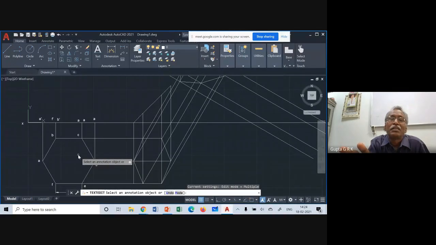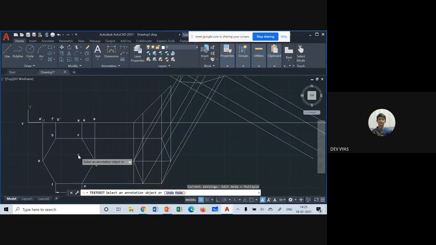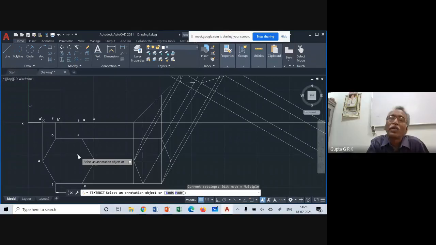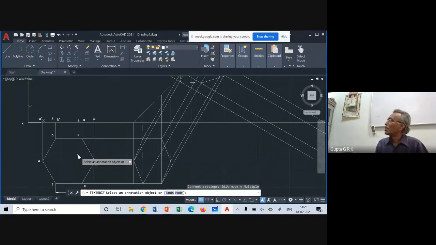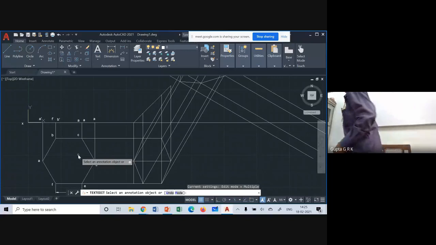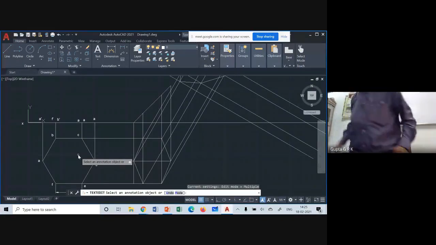Even some more time I'll give. First, that is AutoCAD first planes assignment. 28th is the last date. I am giving so much time. So 28th is the last day for planes, and March 3rd will be the last date for solids and sections.